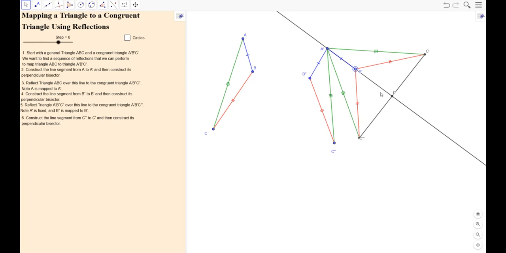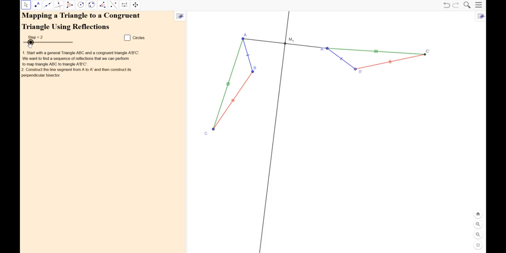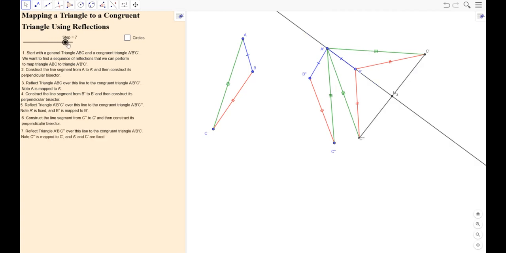So, in fact, this image is going to be over here. And then finally, we reflect over this mirror line. So there's our third mirror line. Okay, and so it's going to leave A prime and B prime fixed, but it's going to send C double prime to C prime. And therefore, it's going to send that whole triangle. So this triangle we had to start with gets mapped to the one here by the first reflection. Reviewing real fast: first reflection there. Next reflection gets that one mapped over, and the third reflection is there.